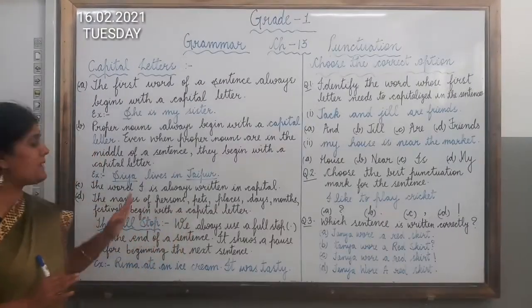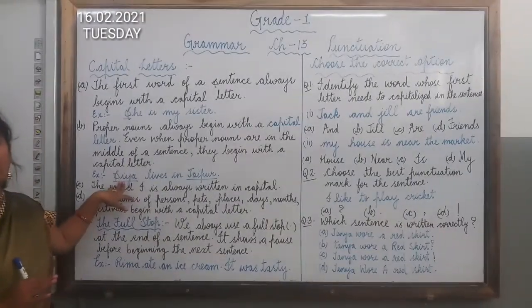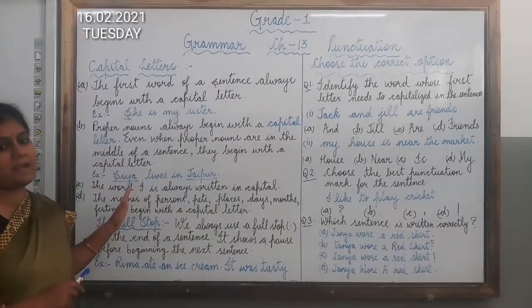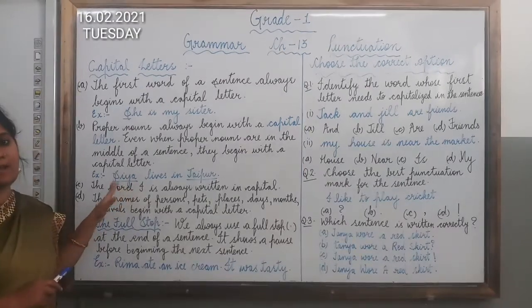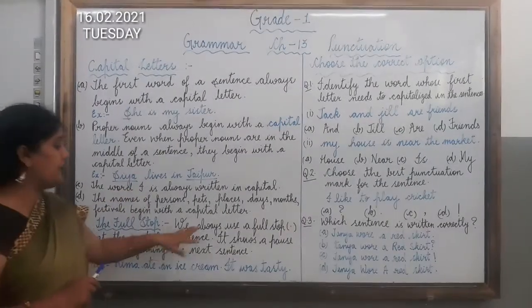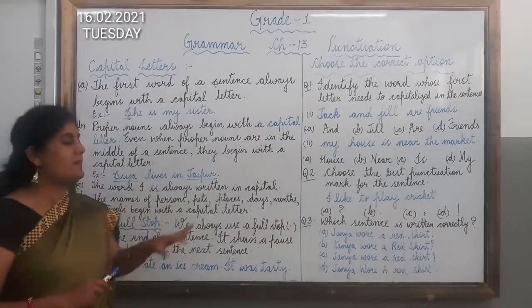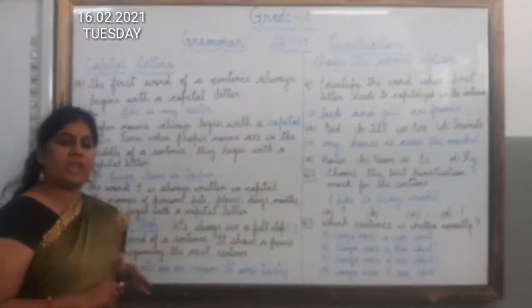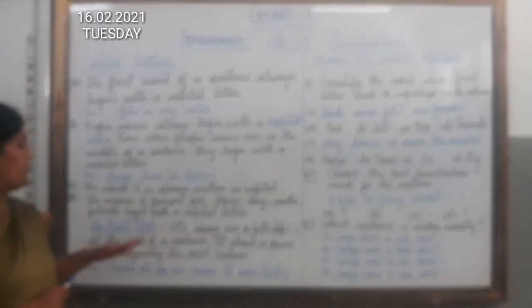Suppose the name Sia, you can see here it is written in capital. The first letter is capital because Sia is the name of a girl and it is a proper noun. Then we can take the example of place Jaipur. Jaipur is the name of a particular place, so J should be written in capital.